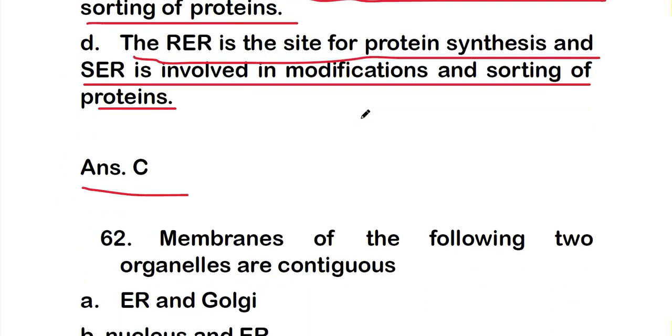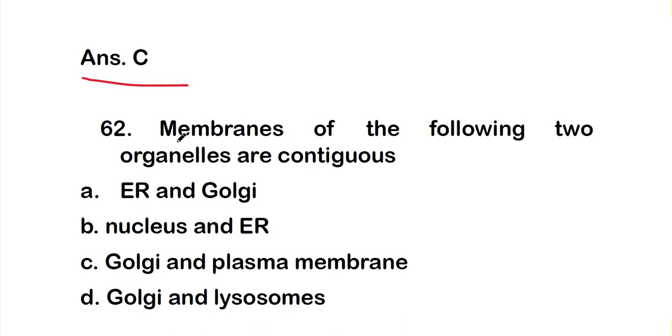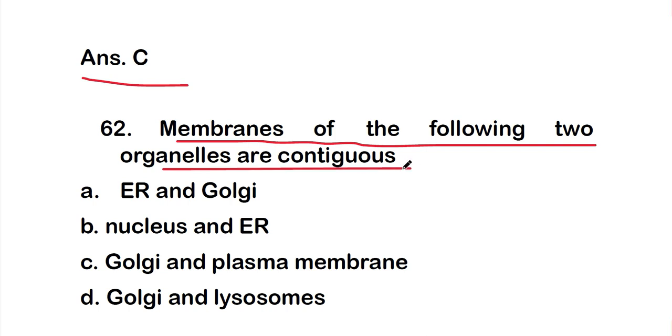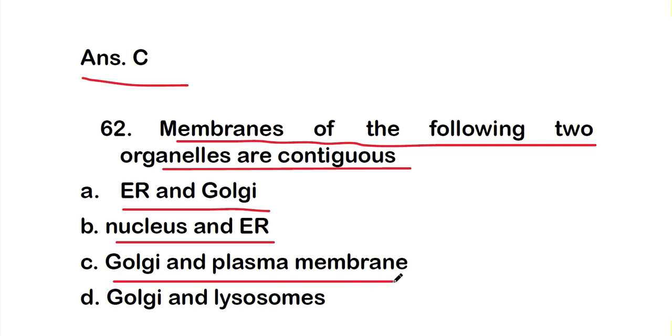So let's move on to question number 62: membranes of which of the following two organelles are contiguous? Option A, ER and Golgi; option B, nucleus and ER; option C, Golgi body and plasma membrane; or option D, Golgi and lysosome.